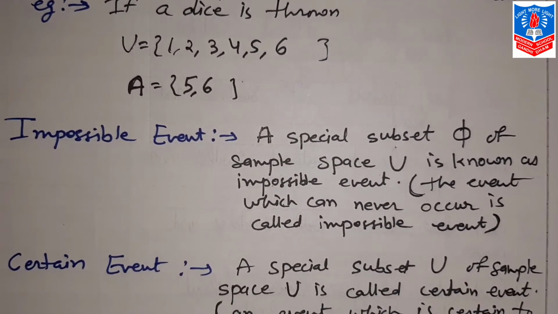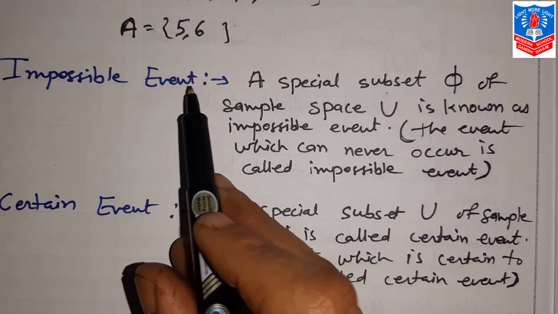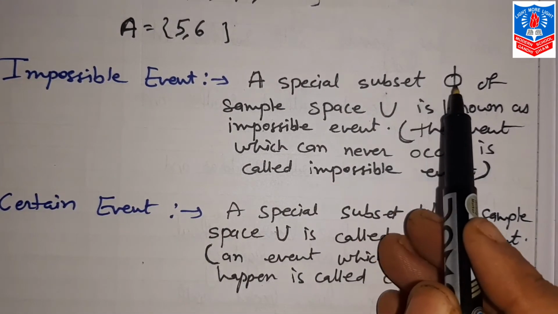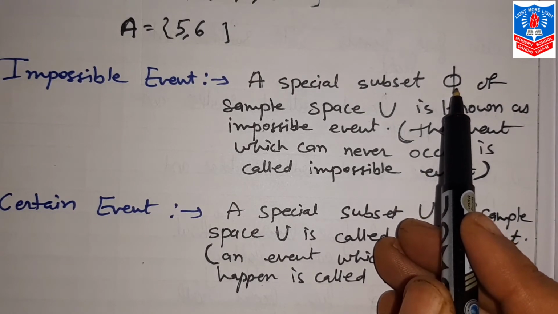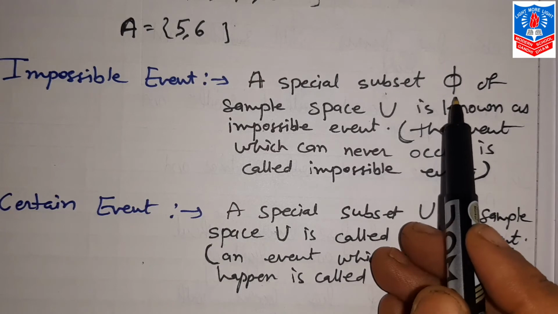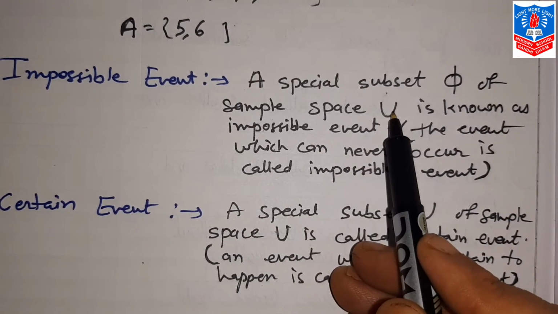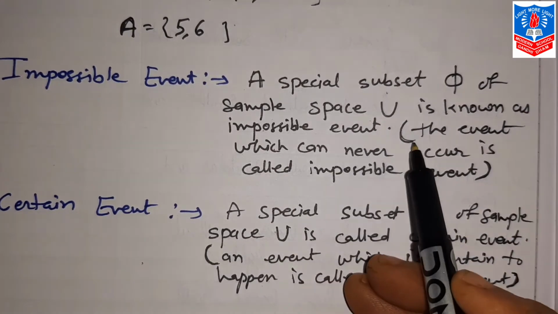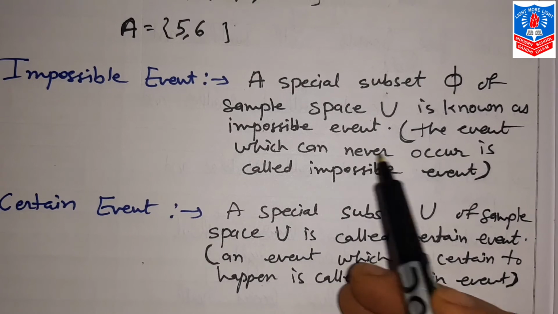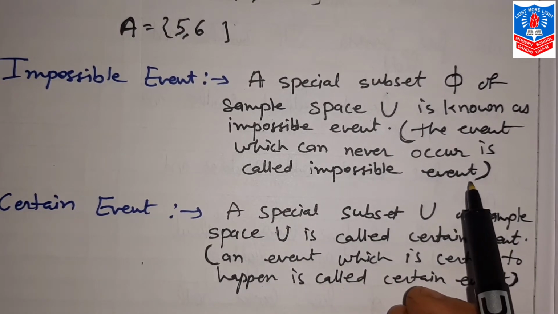Now these events include the impossible and certain event. Now what is this impossible event? A special subset. Do you remember? You have done it already in mathematics. This is called null set. We write it this way. The null set of sample space U is known as impossible event. Or you can say the event which can never occur is called impossible event.